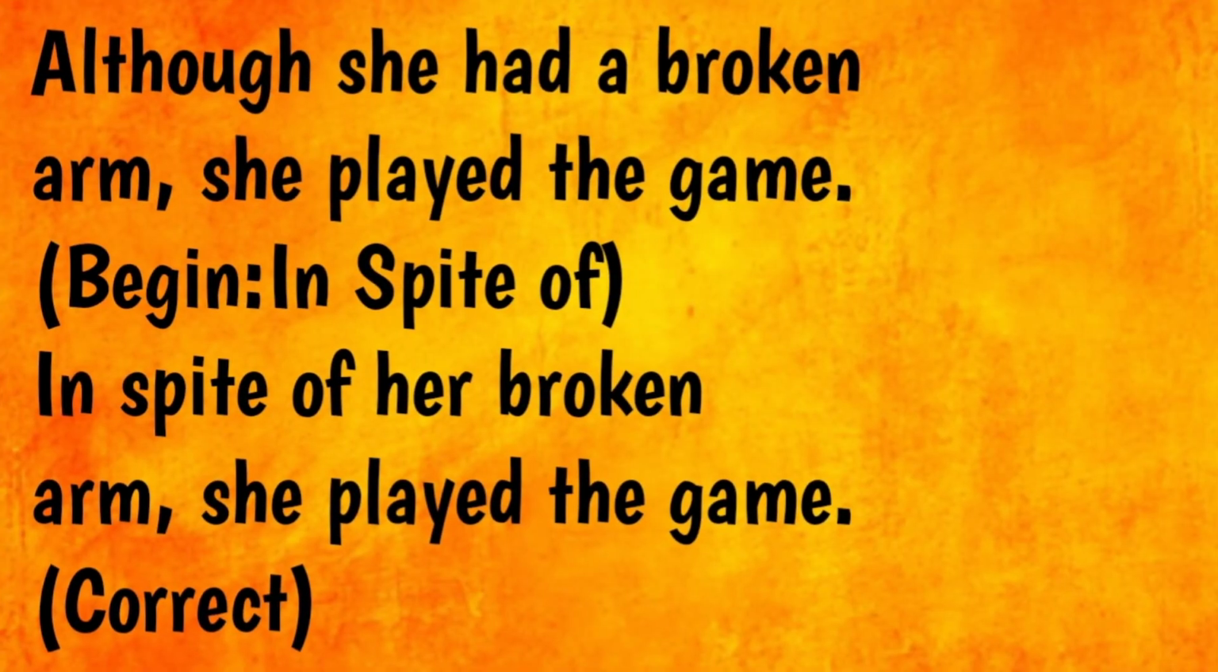Let's take a look at another example. "Although she had a broken arm, she played the game." Here you have to begin with in spite of. "In spite of her broken arm, she played the game" is the correct form. Again, if you write, "In spite of she had a broken arm, she played the game," that will be incorrect.